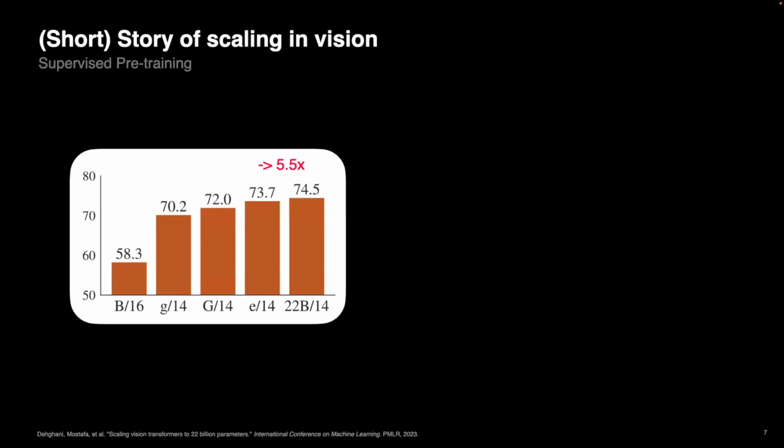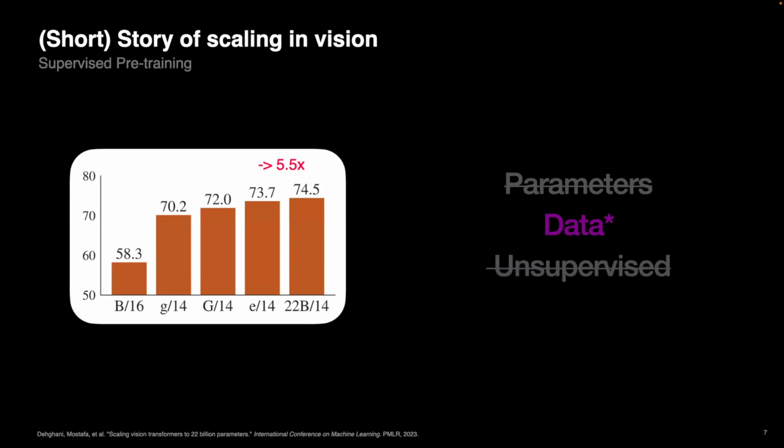Now, if you are lucky enough to work for Google and you have access to a dataset like JFT, which is a semi-automatically labeled dataset with billions of labels, you can train larger models and you can see some gains. But even as they scale to 22 billion parameters, we started seeing diminishing returns. Scaling from the E model to the 22B, which is 5.5x larger, we only saw marginal returns. So in that sense, we believe that supervised learning methods do not scale very well in terms of parameters. They could scale well in terms of data. However, it's extremely expensive to get that, and it's very cumbersome to curate all these amounts of data. And obviously, they are not unsupervised.